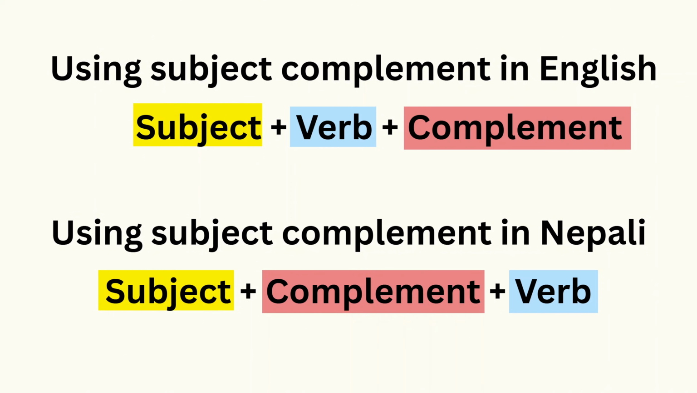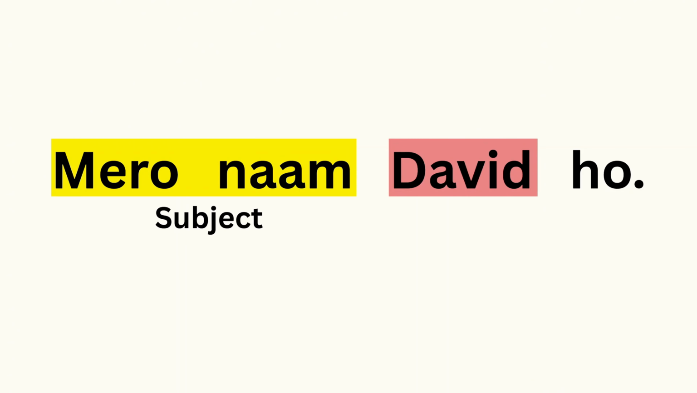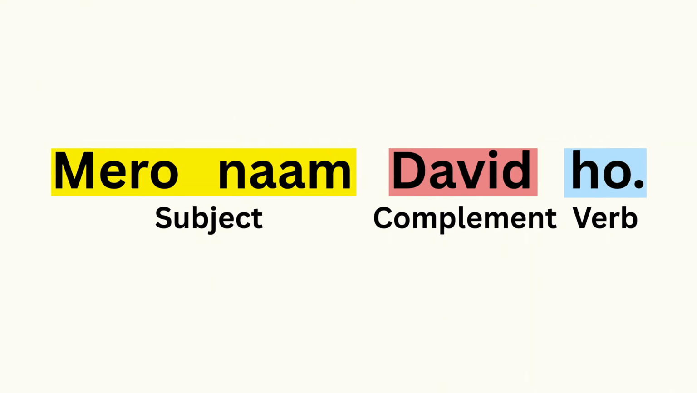Now let's look at a few examples with complements instead of objects. The first example we have is a sentence we learned in the previous video, Mero naam David ho. In this sentence, Mero naam is the subject, David is the complement because it's giving additional information about the subject, and ho is the verb.